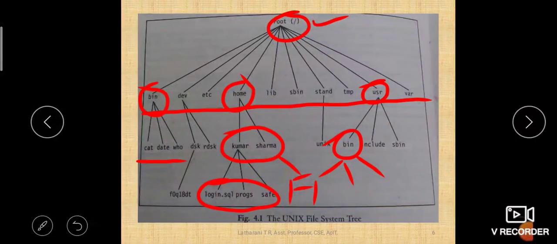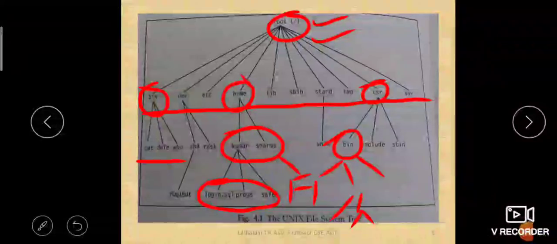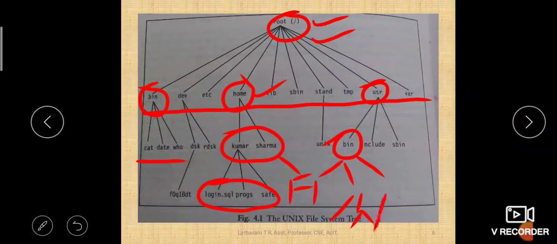See, now if you want to locate F1, how will you locate? You will say slash, and slash means this root. Under slash you will have home, and under home you have this Sharma, you will say Sharma, and under Sharma you have F1, slash F1, like this.